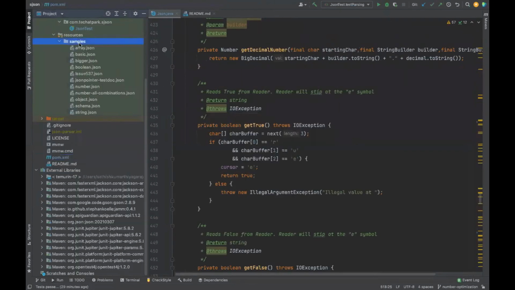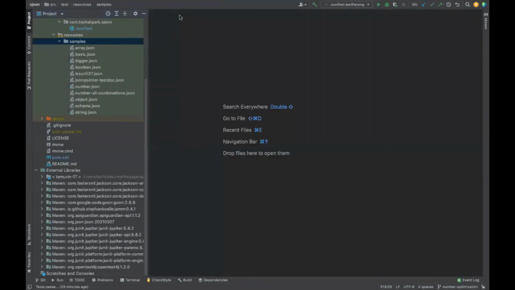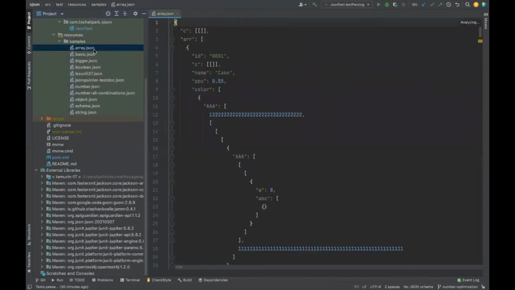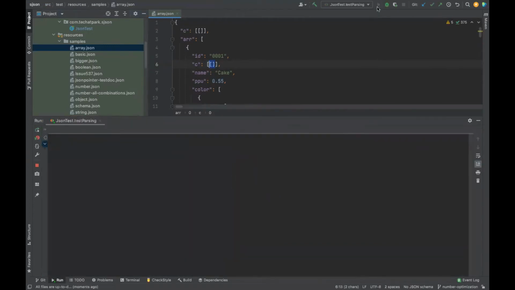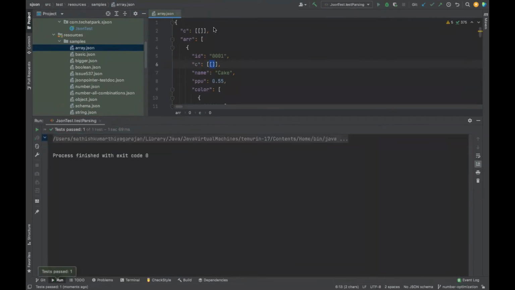But to understand the test case, see, this is the folder where I keep all my JSON. I put all the crazy JSON: empty array, multi-line without any data, array of empty arrays, or whatever corner cases. So what happens in our test cases? We are running only one test case. It takes one file, makes one node, makes another node, compares them with each other, and gets the results. That's it. It says accurate, your parser is good. And I don't need any more test cases. If this one says it is good, it is good. That's the level that we reach.